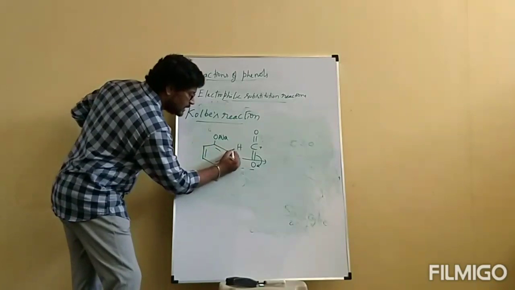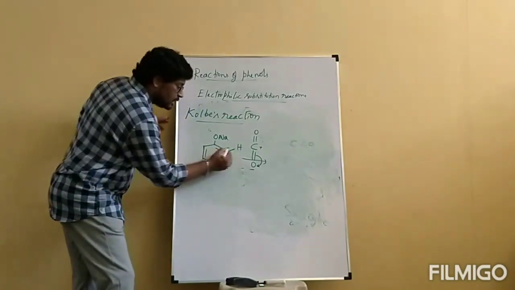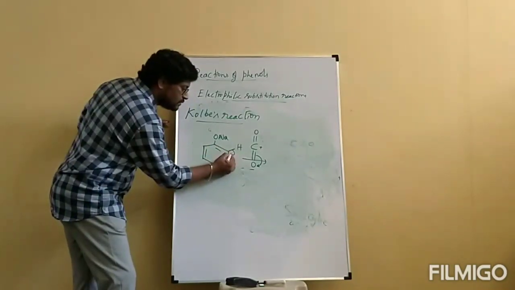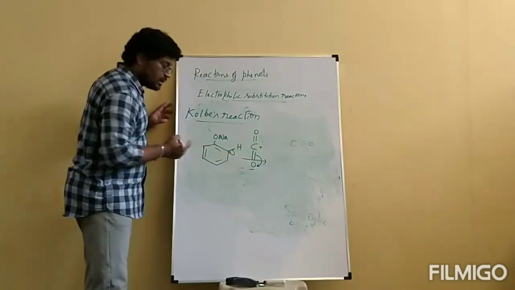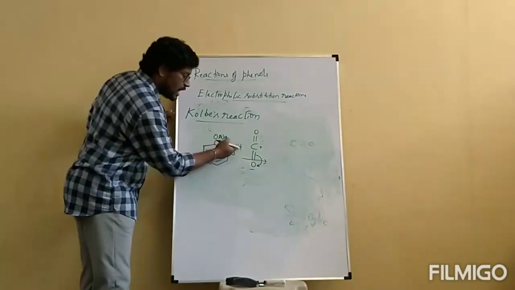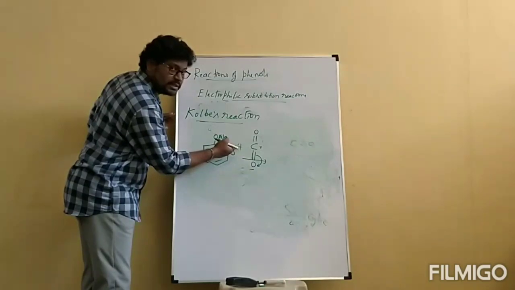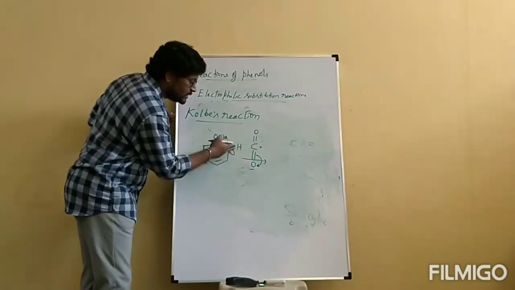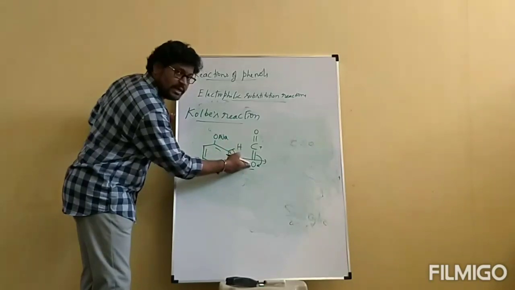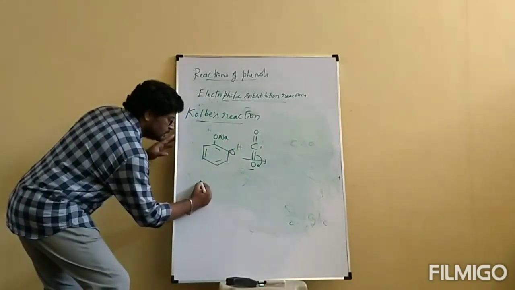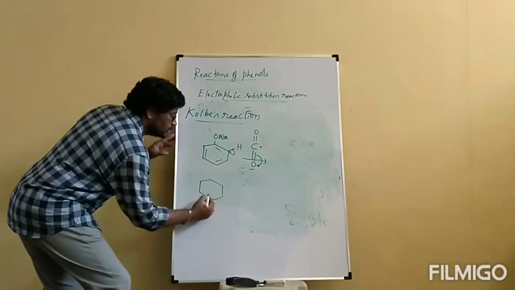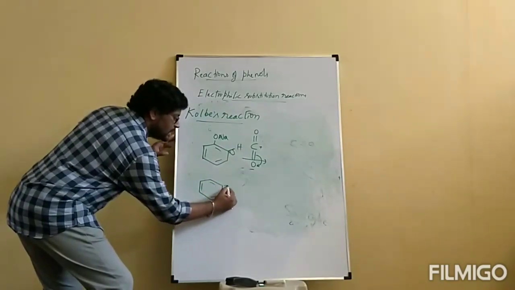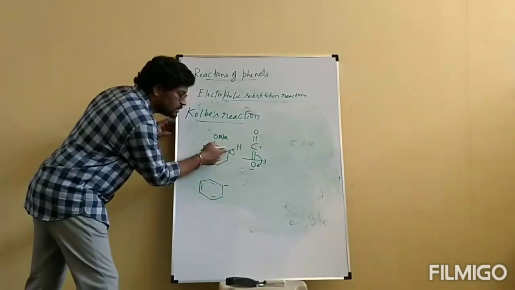Now, between carbon and hydrogen, the bond is shifted towards carbon. Carbon gets a negative charge and hydrogen gets a positive charge. This hydrogen will be attacked by O minus. So I will write a negative charge here, because the bond moved towards carbon.